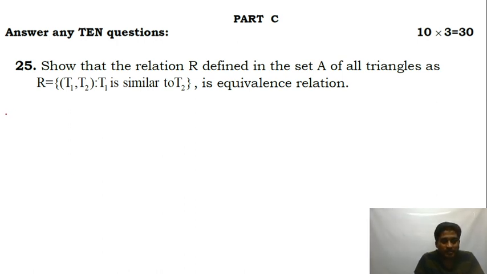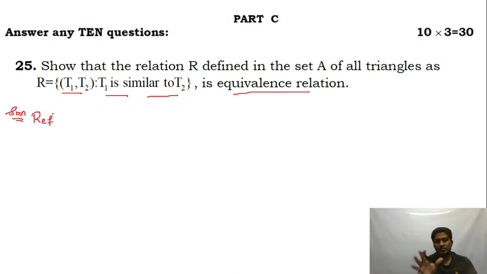It's a question based on relations and functions. Show that the relation R defined in the set A of all triangles, R equal to {(T1, T2): T1 is similar to T2}, is an equivalence relation. Let me take reflexivity first. In the board exam you need to write all the steps, guys. Your steps should be correct. So, reflexivity.